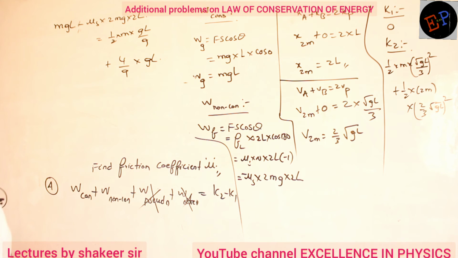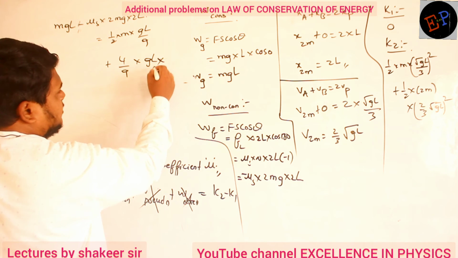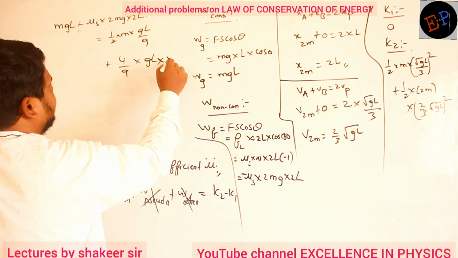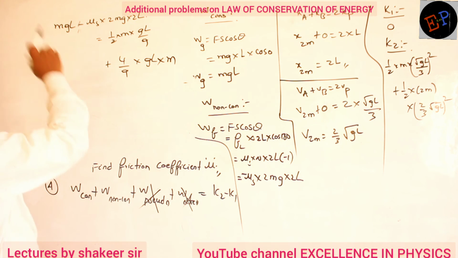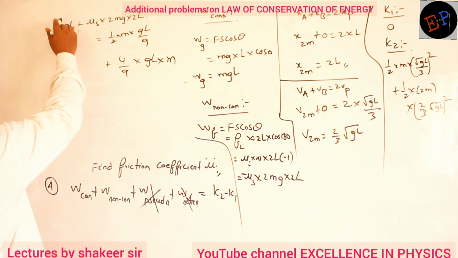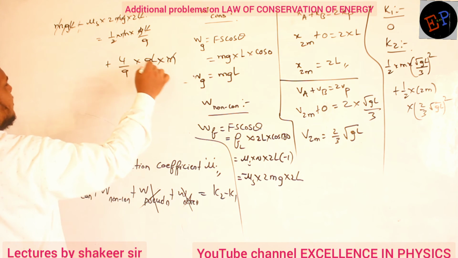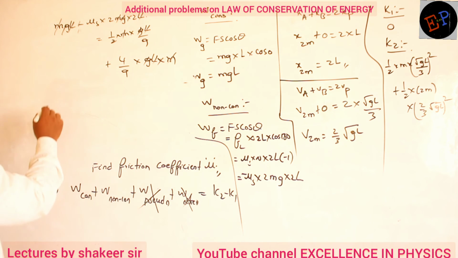Clear? Now what are the values? Multiplied by m. So what are the values I can calculate? My mgl I can cancel everywhere, no? So mgl, mgl, mgl and mgl, I can cancel them.